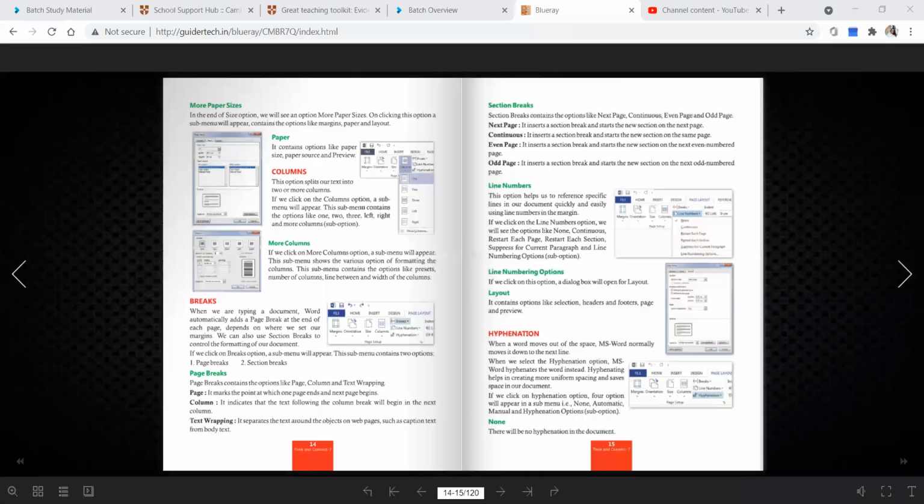Even page, odd page means how you give the page numbers to your project, that actually matters over there. So by that you can sort it out. Do you get my point?